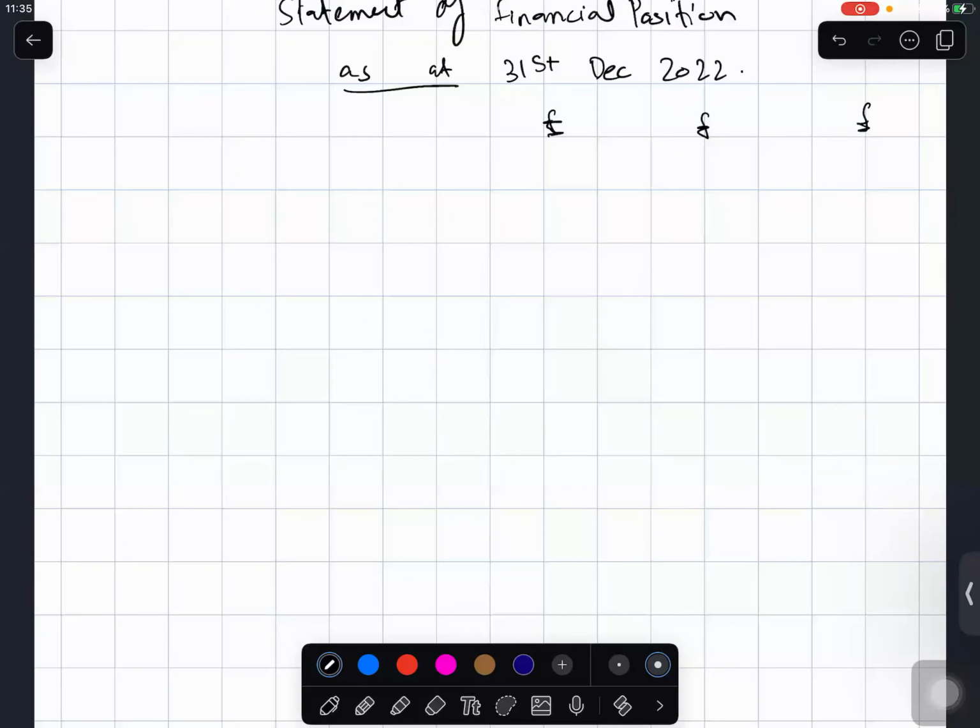But the first thing that we write in the statement of financial position are the non-current assets. And for non-current assets, these columns mean something a little different. After non-current assets, they are just for calculation purposes.